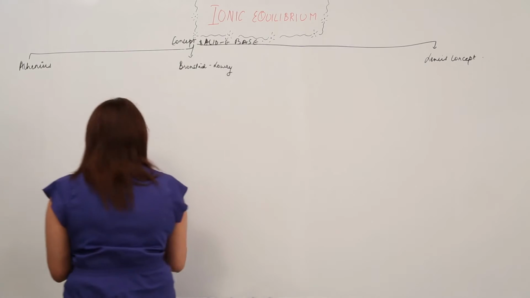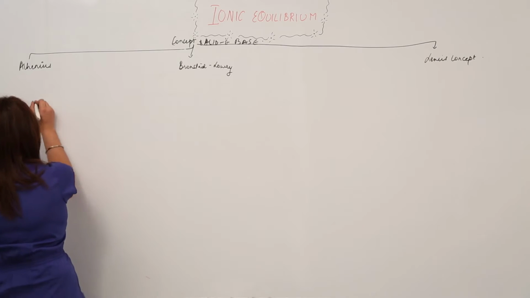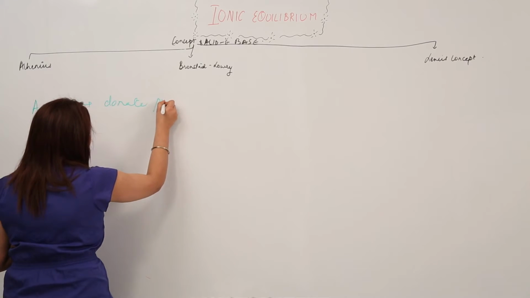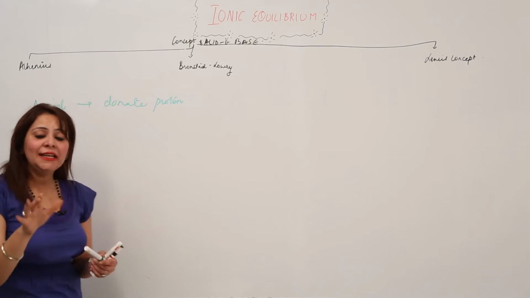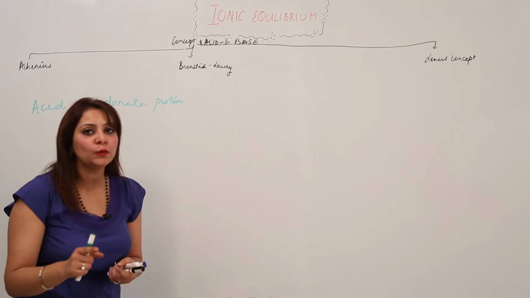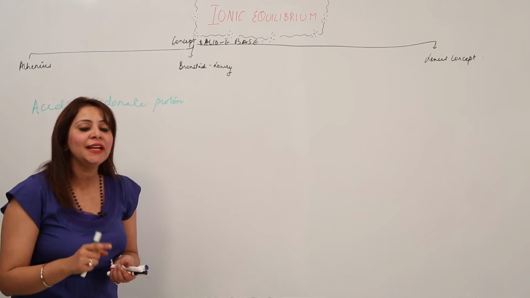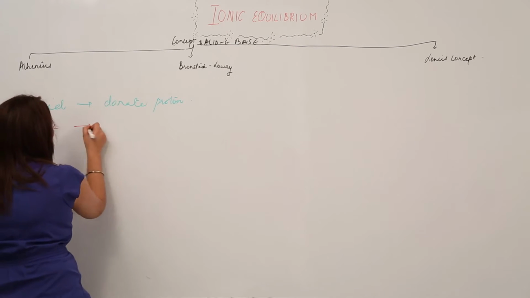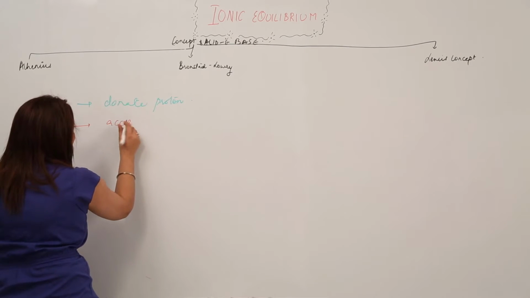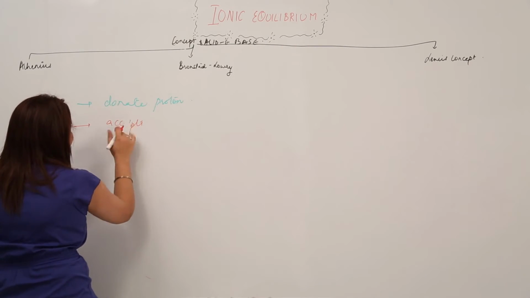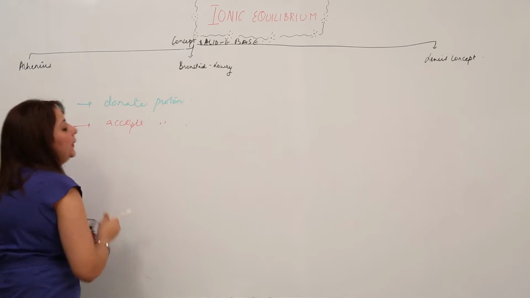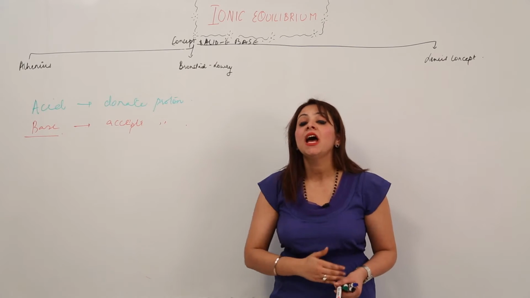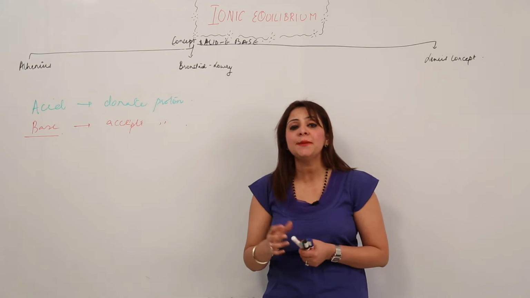According to the Bronsted-Lowry concept, an acid is a substance that donates a proton. That means any substance which donates the proton, you know what the proton is, right? Any substance which accepts the proton is called a base. So a substance acting as a proton donor is an acid, and any substance acting as a proton acceptor is a base.